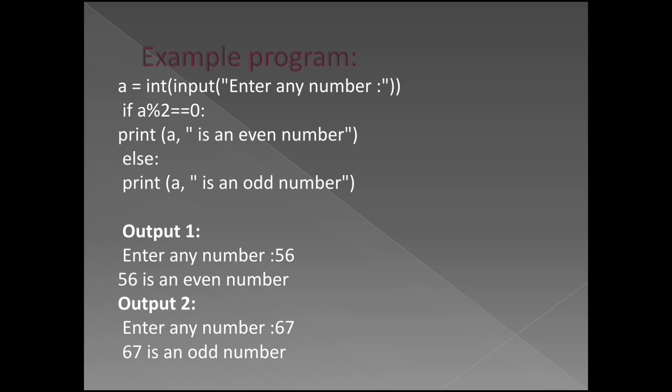Here the condition is false, so the else part will be executed. If the condition is true, the first printing statement, a is an even number, will be executed. If the condition is false, the else part will be executed. This is the concept of the if else statement.